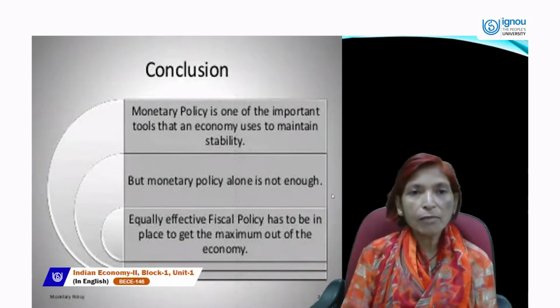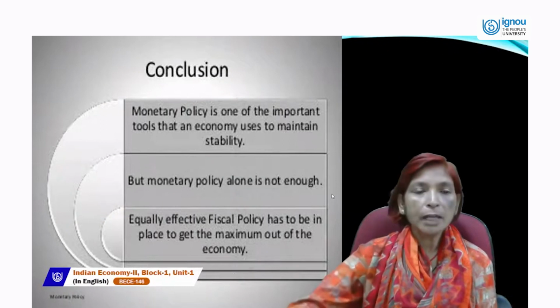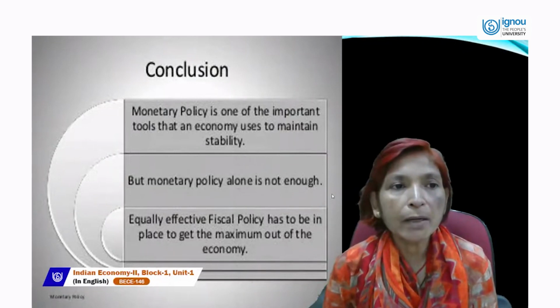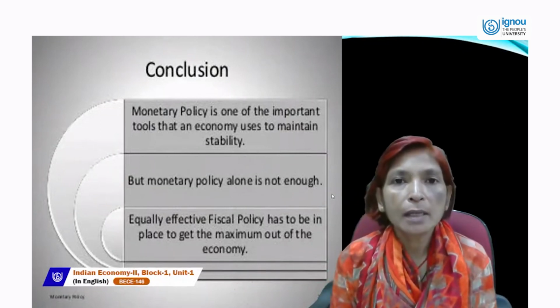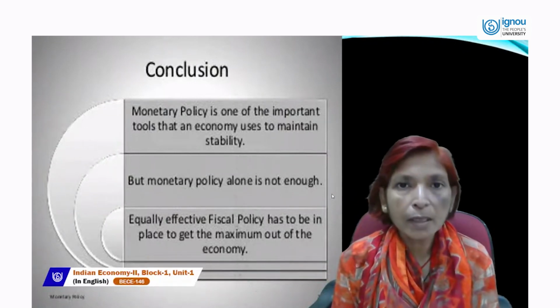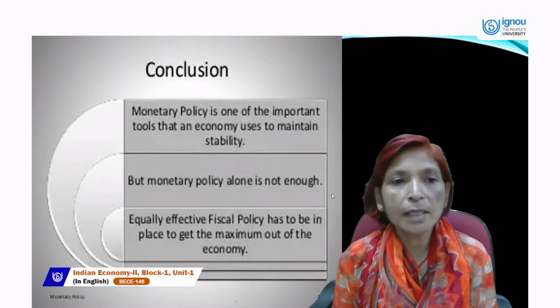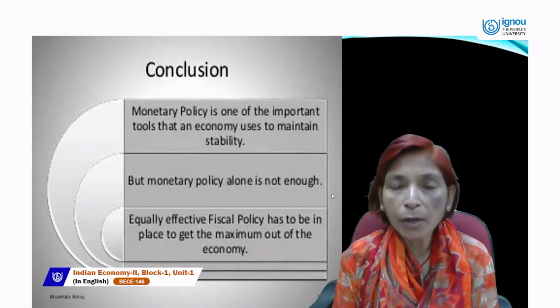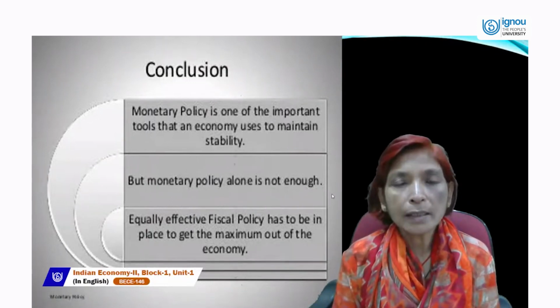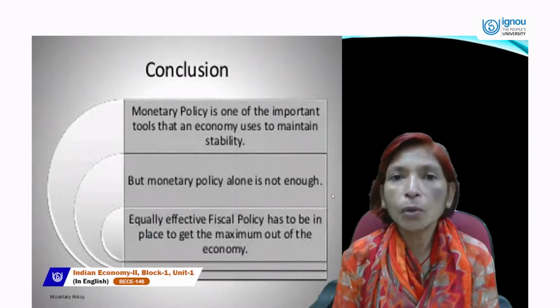So if we want to achieve the full employment target, price stability target, exchange rate stability target, economic growth and development target, and higher standard of living target, then we should use both the policies together in a complementary way. Monetary policy alone cannot achieve all the set targets; both the policies are useful and important to achieve the set targets of macroeconomic goals.